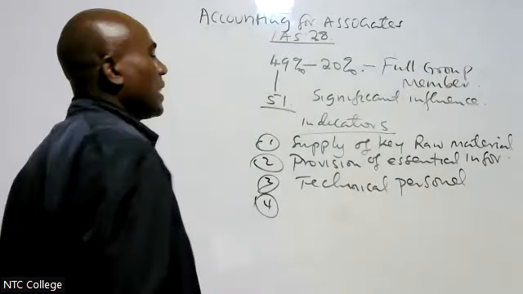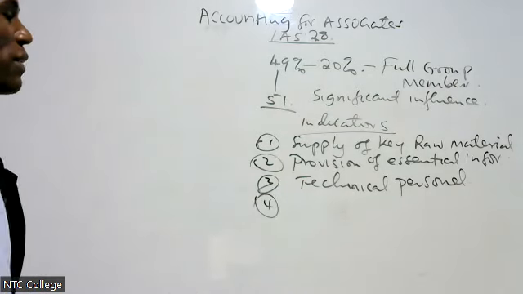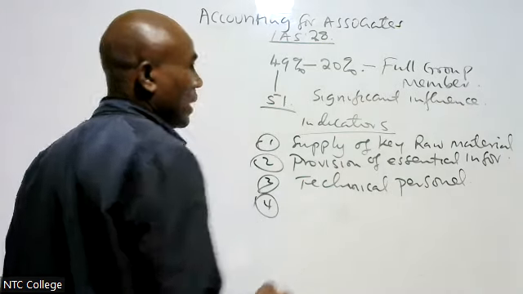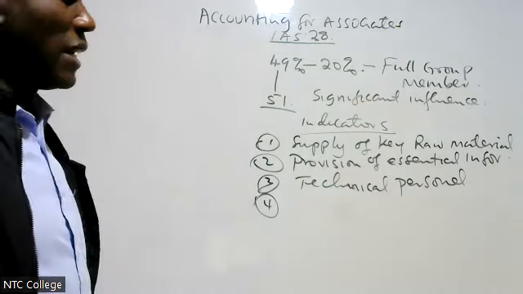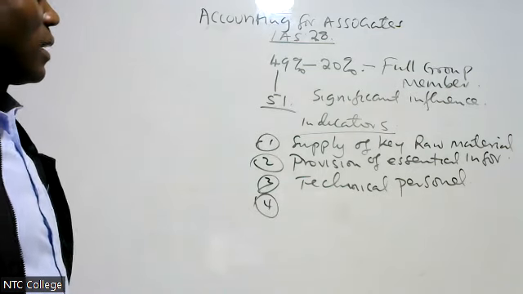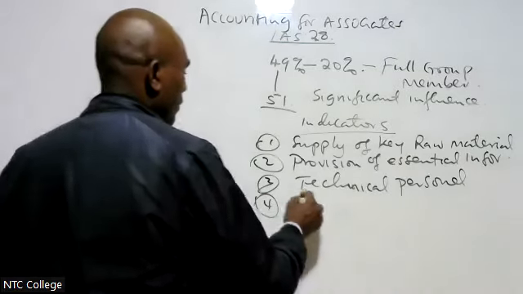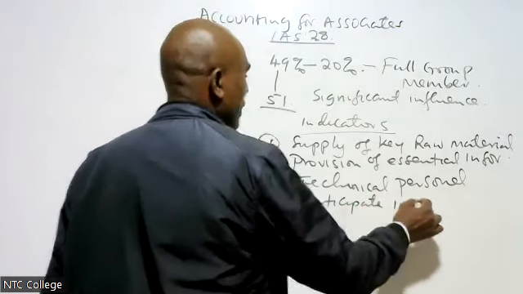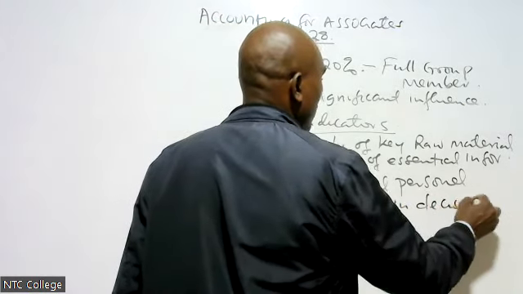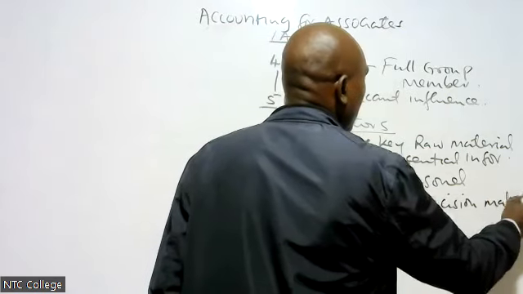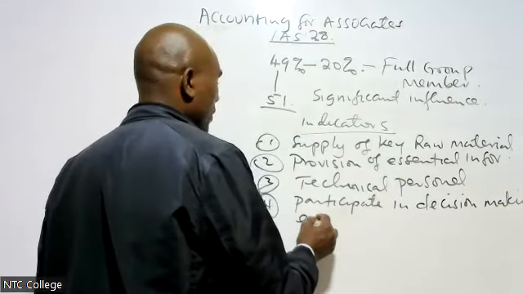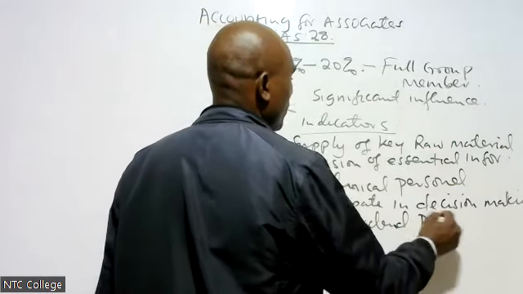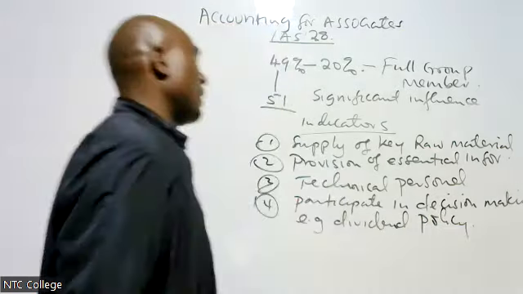Number four, an indicator of significant influence is participation in decision making. We can participate in decision making, e.g. dividend policy.